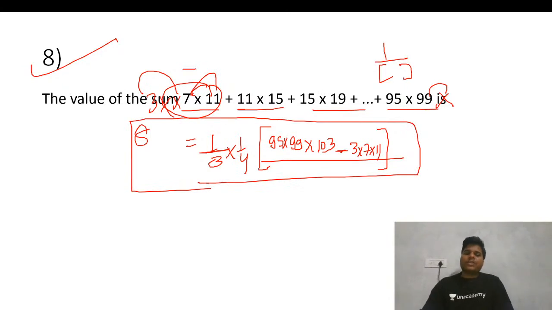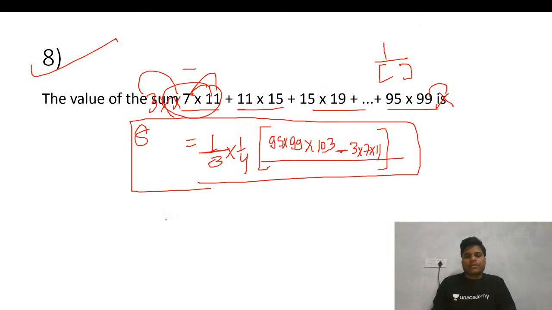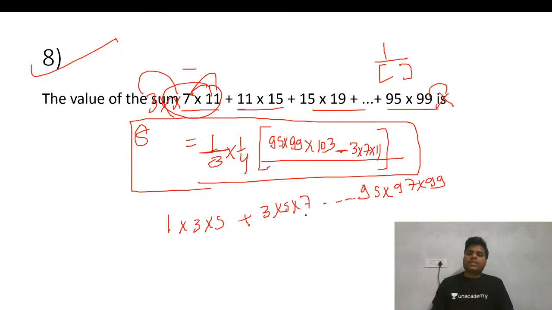So this way you will write the solution for number of terms 3 or number of terms 4. Suppose there were 3 terms, like suppose the series was 1 by 3 by 5 plus 3 by 5 by 7, and so on, till 95, 97, 99. So what will we do in this series?